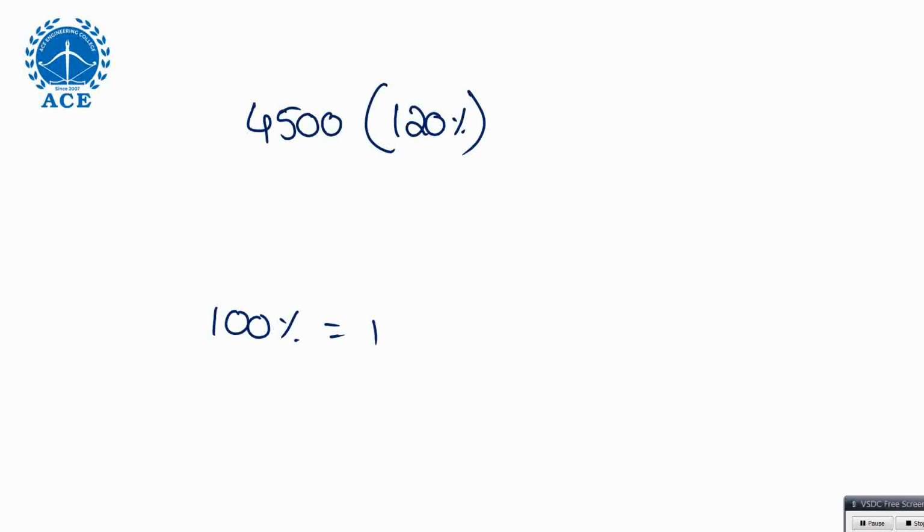100% means your value is not changing. 100% means 1, 100 by 100, cancel, it will become 1. So an increase means 120. Second year, how much increased? 120. Third year, how much increased?